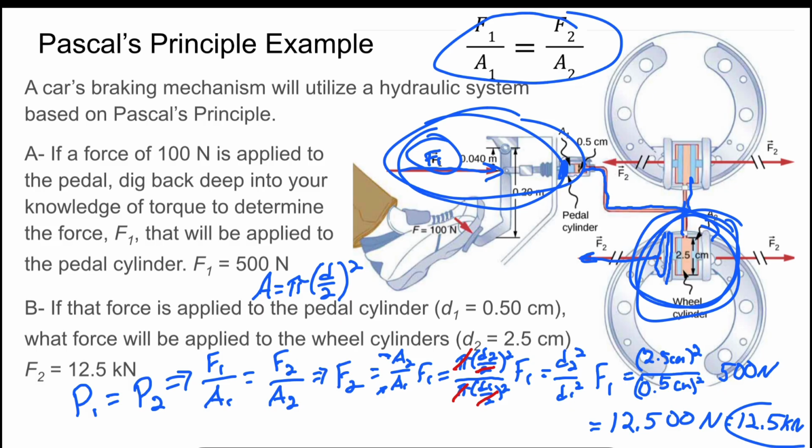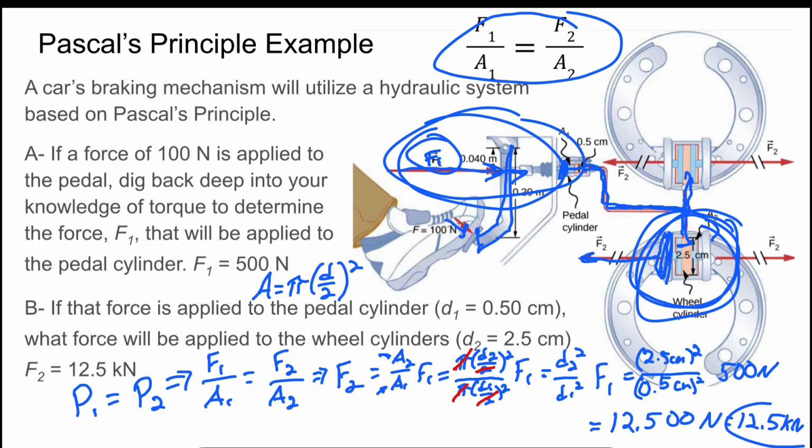So, what do we see? We see that if we apply pressure onto a brake, we have this little lever system created by the brake pedal itself that will apply some pressure onto that pedal cylinder. And then that pedal cylinder will communicate that pressure through the brake fluid to the brakes themselves.